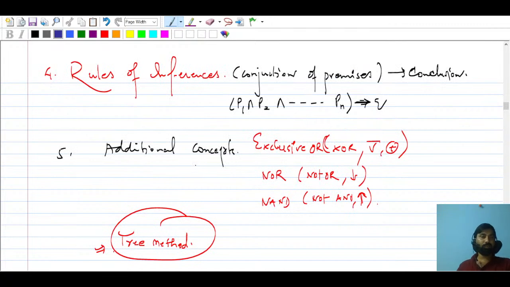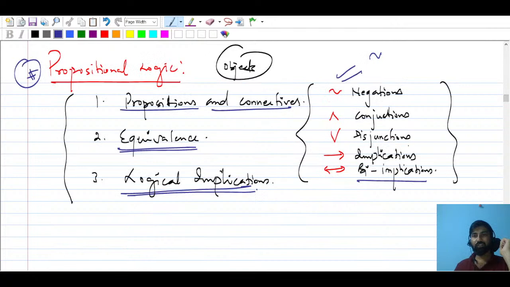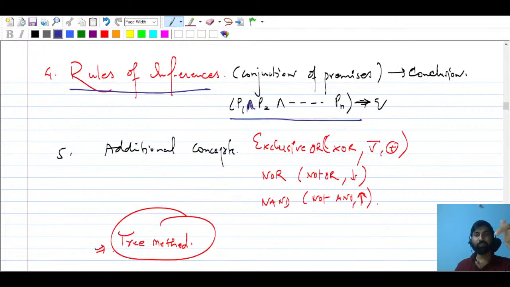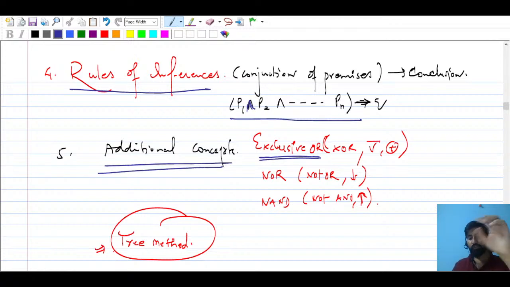Then under propositional logic we will study rules of inference, where a conjunction of premises leads to a conclusion. Then we will also talk about some additional concepts such as exclusive or. What is exclusive or?